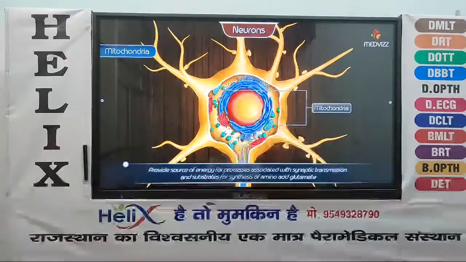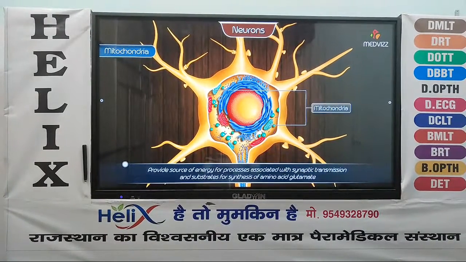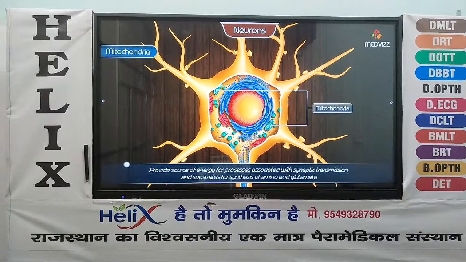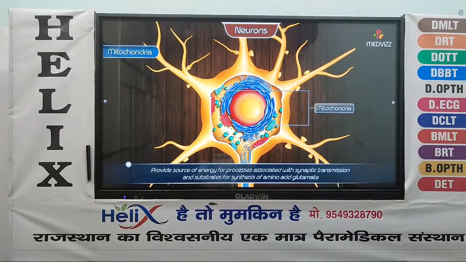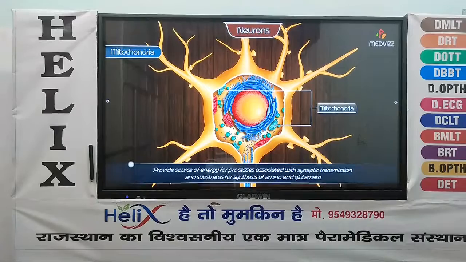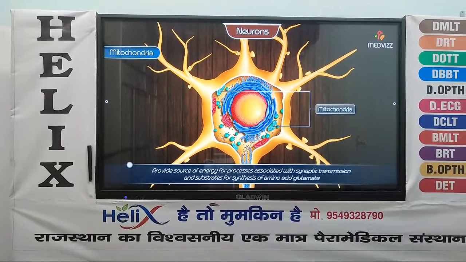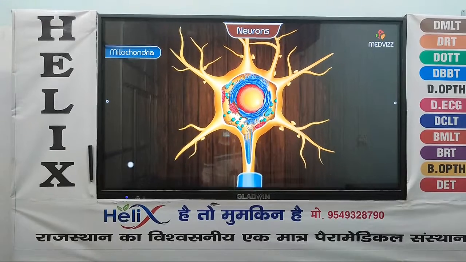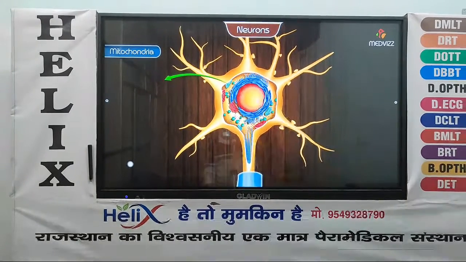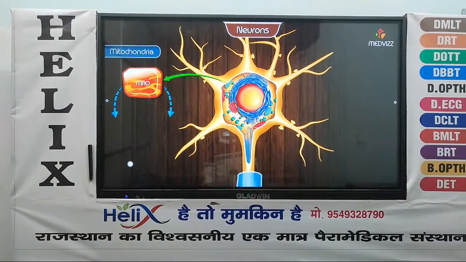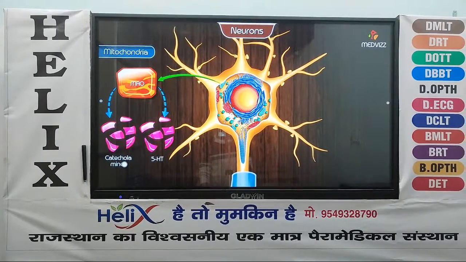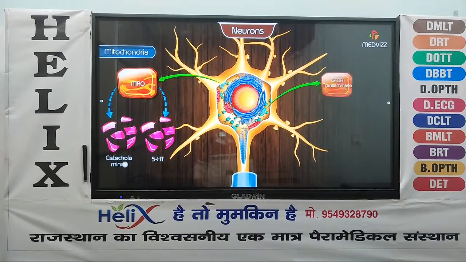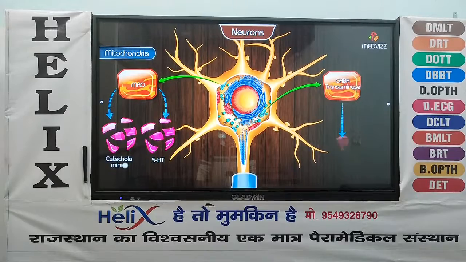Mitochondria. Mitochondria provide both a source of energy for processes associated with synaptic transmission and substrates for the synthesis of certain neurotransmitter chemicals, such as the amino acid glutamate. In addition, mitochondria contain enzymes for degrading neurotransmitter molecules, such as MAO, which degrades catecholamines and 5-hydroxytryptophan, and GABA-transaminase, which